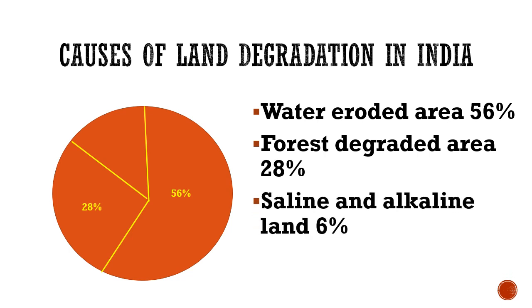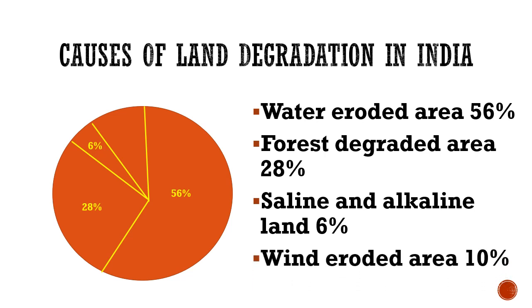Next reason, saline and alkaline land. The percentage of this is 6% of the total degradation of land in India due to excessive use of chemical fertilizer, insecticide, pesticides, or any other reason.